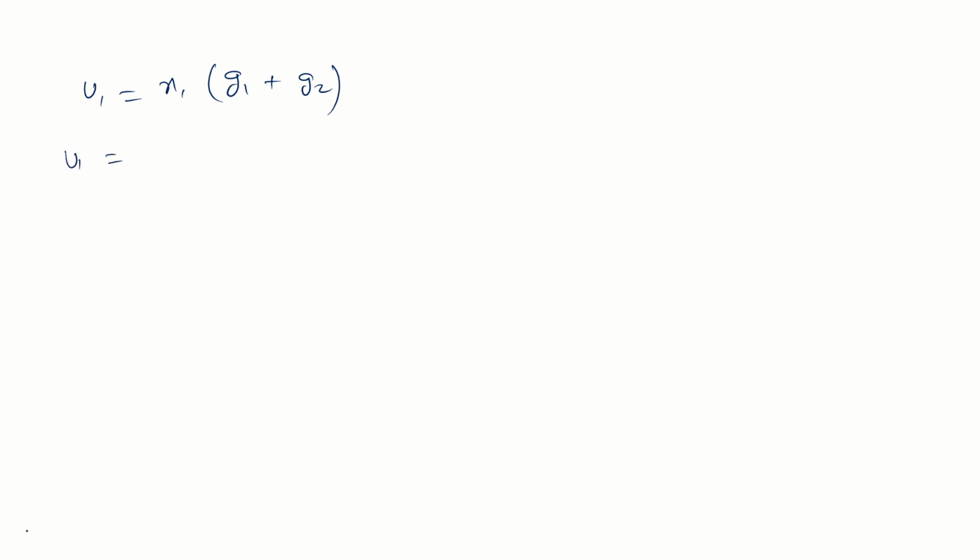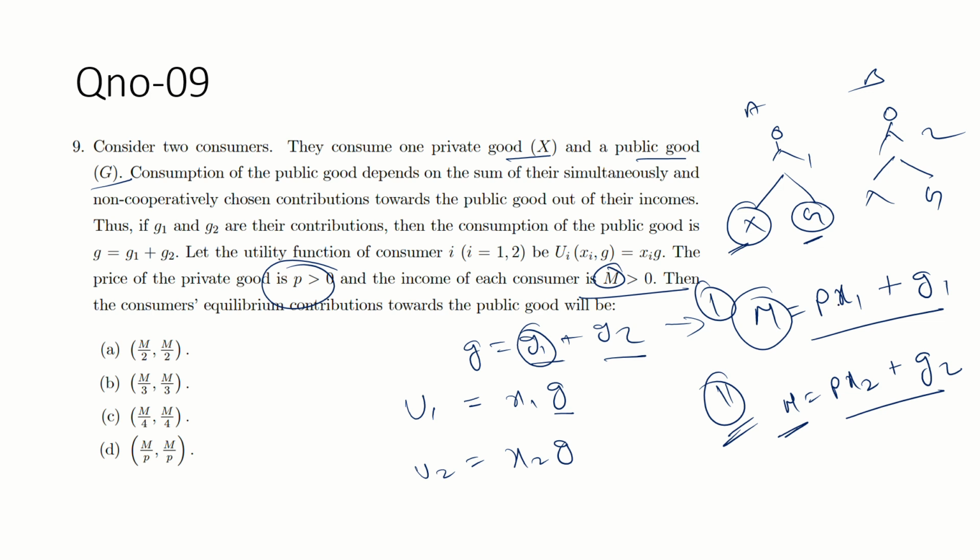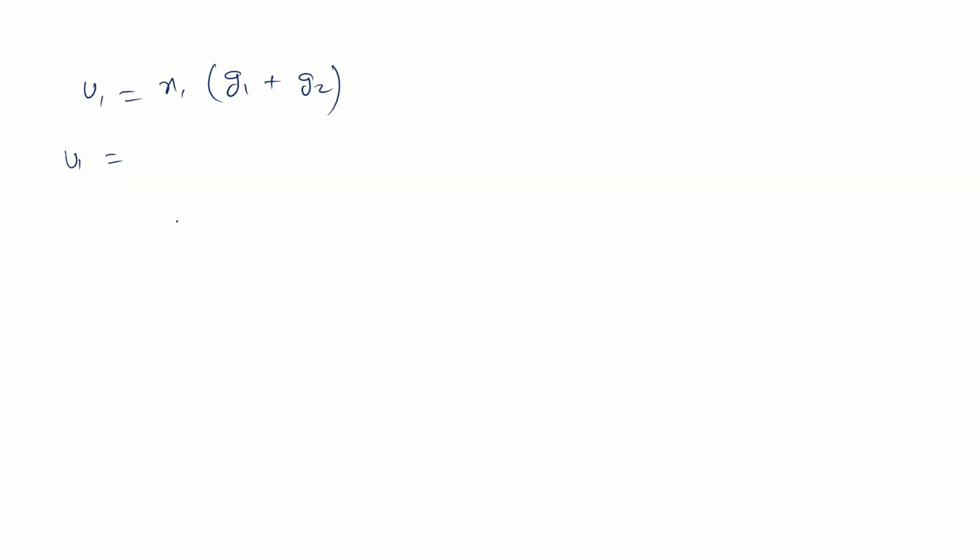u1 is equal to, guys, can I extract here x1? So x1 is equal to what? M minus g1 by p. And just put it here. X1 is equal to M minus g1 by p, times G1 plus g2.